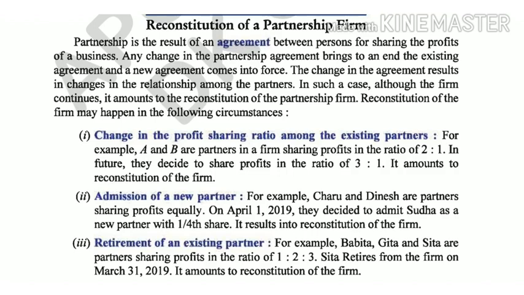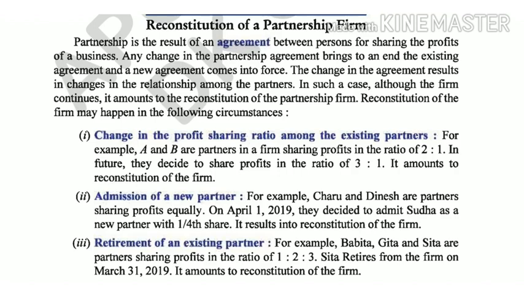Now, what are the circumstances when reconstitution takes place? Reconstitution of a firm may happen in the following situations. Number 1, change in profit sharing ratio among existing partners. For example, there are 2 partners, A and B, and the ratio is 2:1. In future they decide to share profit in the ratio of 3:1. This will amount to reconstitution of the firm, because a new agreement has to take place as the ratio of profit has changed from 2:1 to 3:1. Second case is admission of a partner, meaning a new partner comes into the business.